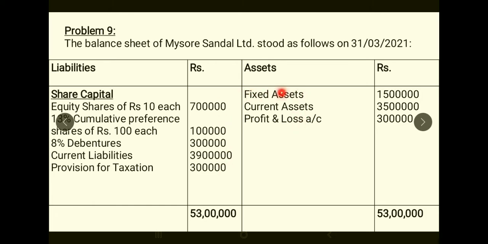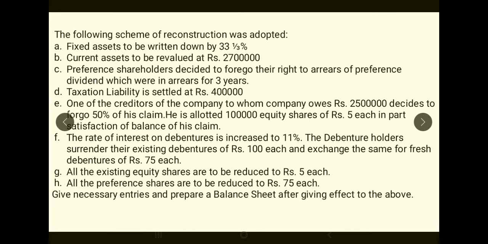Here you can see the balance sheet: fixed assets, current assets, P&L account on the asset side, and share capital, debentures, current liabilities and provision for tax on the liability side. Let's have a look at the adjustments. Fixed assets to be written down by 33 1/3%. So the value of fixed assets is being reduced by 33 1/3%, that is 1 by 3.